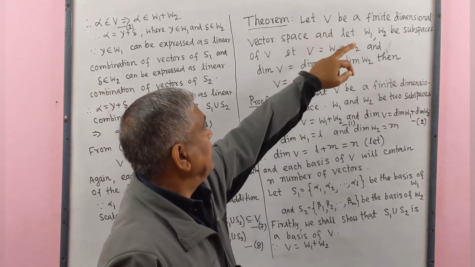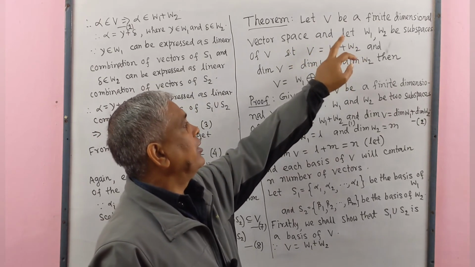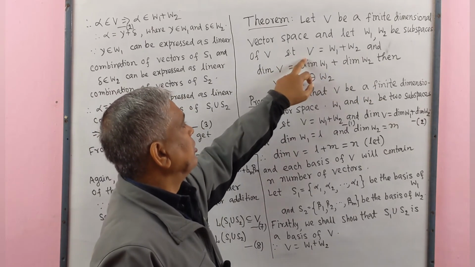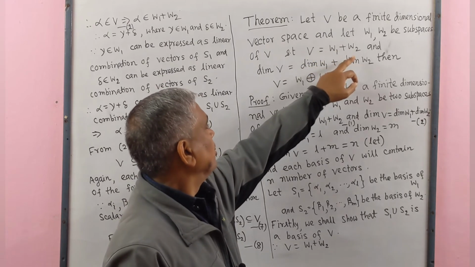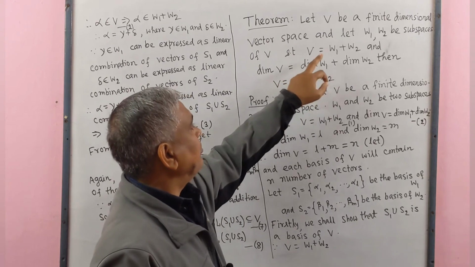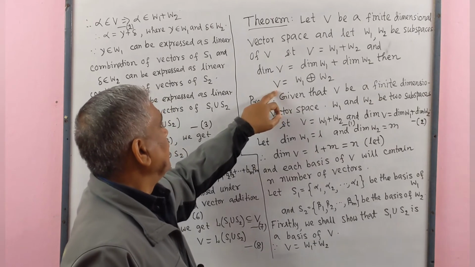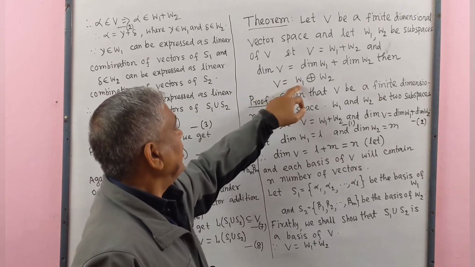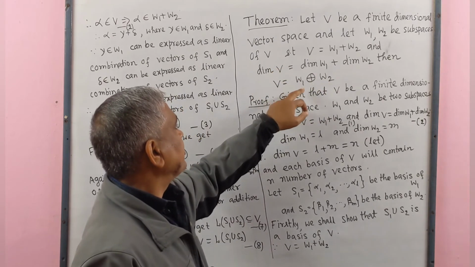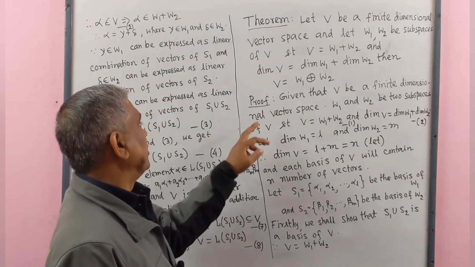Now we prove a theorem. Let V be a finite dimensional vector space and let W1, W2 be subspaces of V such that V equals W1 plus W2 and the dimension of V equals the dimension of W1 plus the dimension of W2. Then V equals W1 direct sum W2. That means V is the direct sum of subspaces W1 and W2. Now we shall prove this.